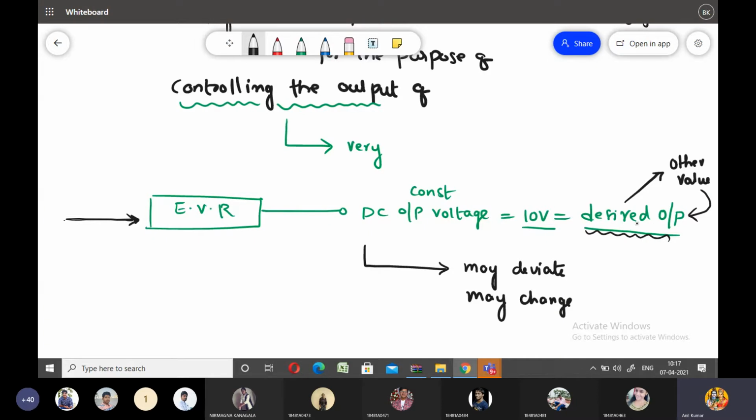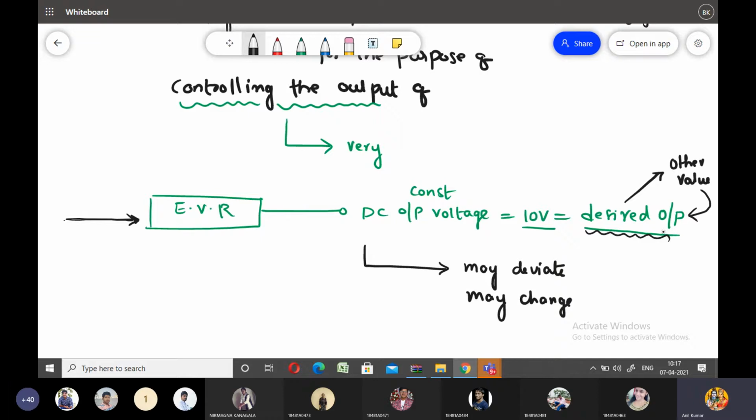Otherwise, you may not obtain the desired output signal at the output of the control system. For example, if the control action is not done at the output side, you may not obtain the desired output value from the control system. The control system is mainly designed for the purpose of maintaining the desired output value.